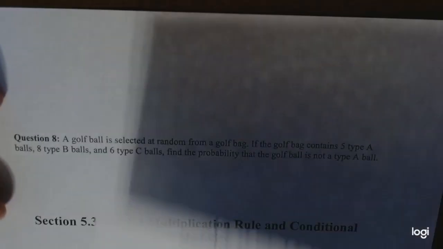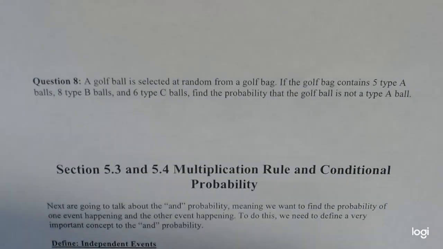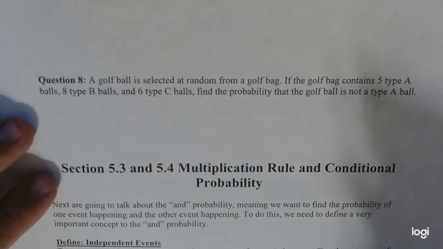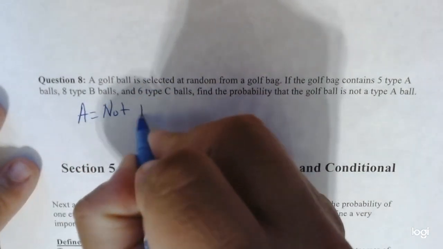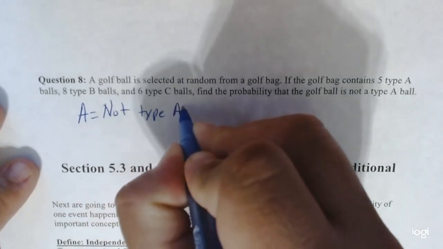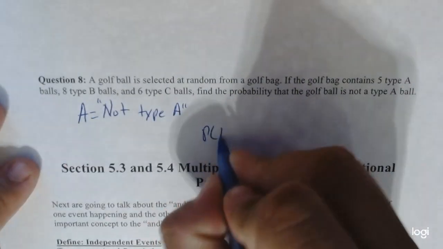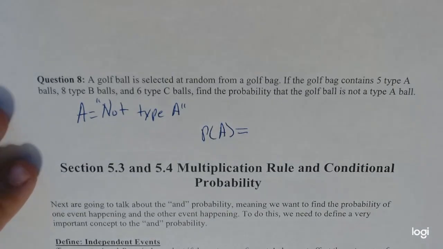Okay. So if you flip the page, this is the last question for this section. So question 8. A golf ball is selected at random from a golf bag. If the golf bag contains 5 type A balls, 8 type B balls, and 6 type C balls, find the probability that the golf ball is not a type A. So not type A. So my event A is not type A. Okay, well, how many golf balls are not type A?